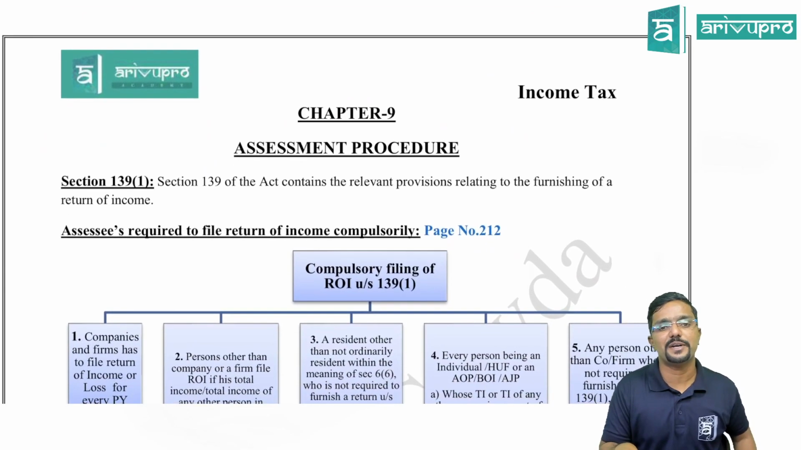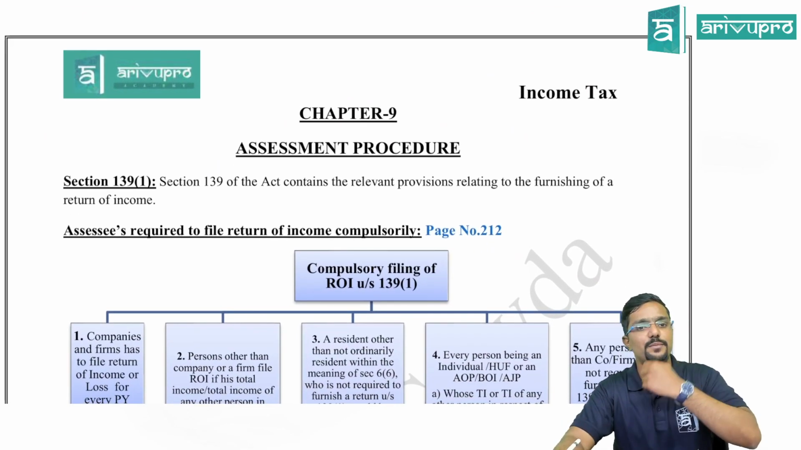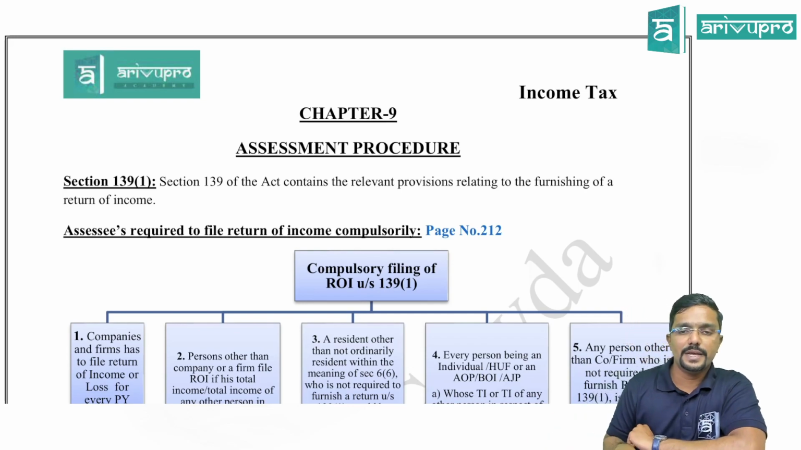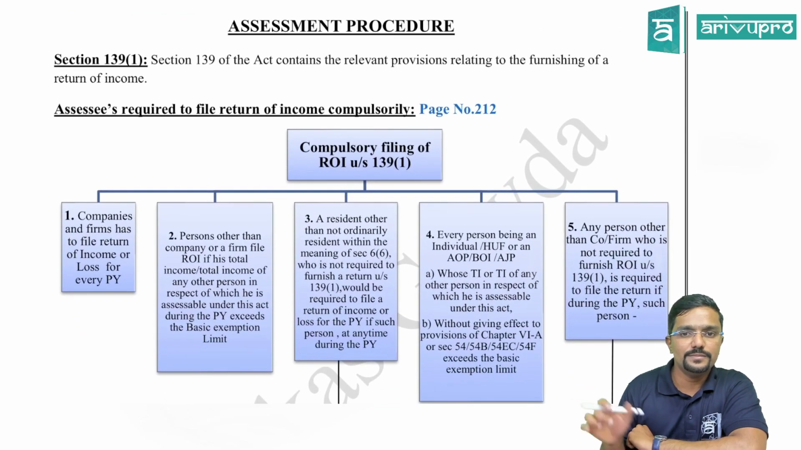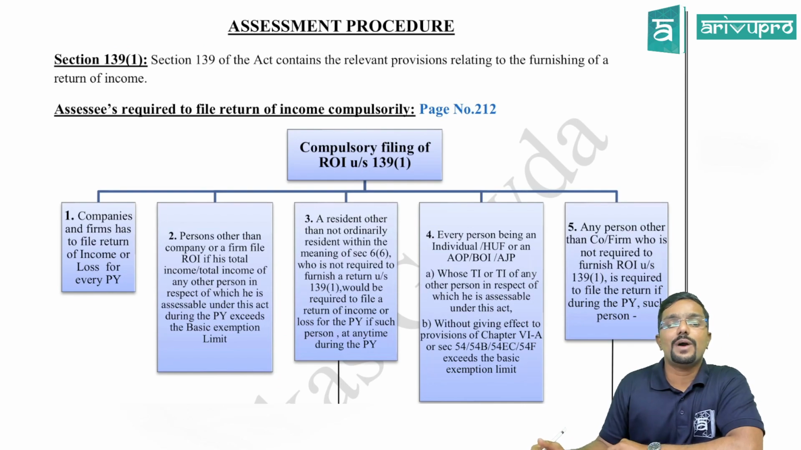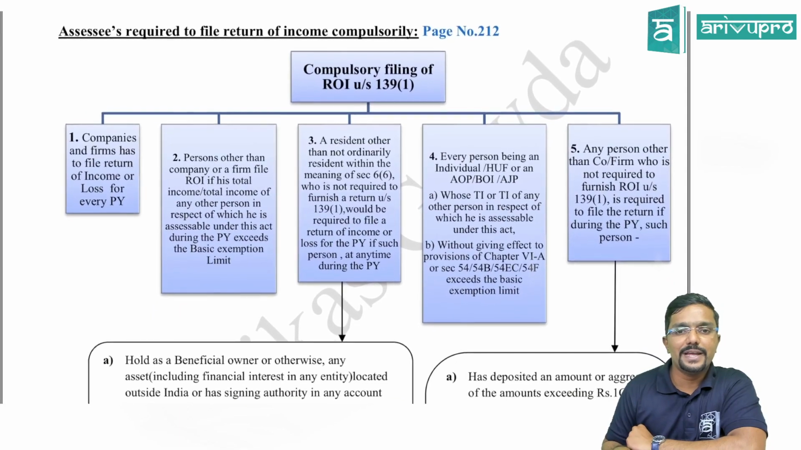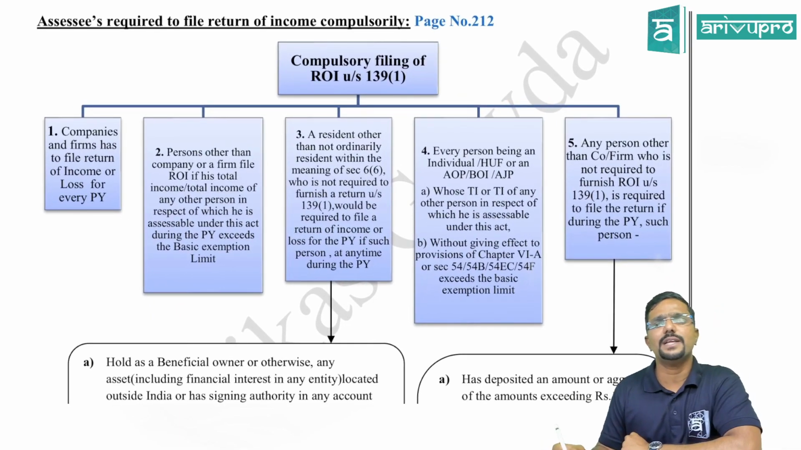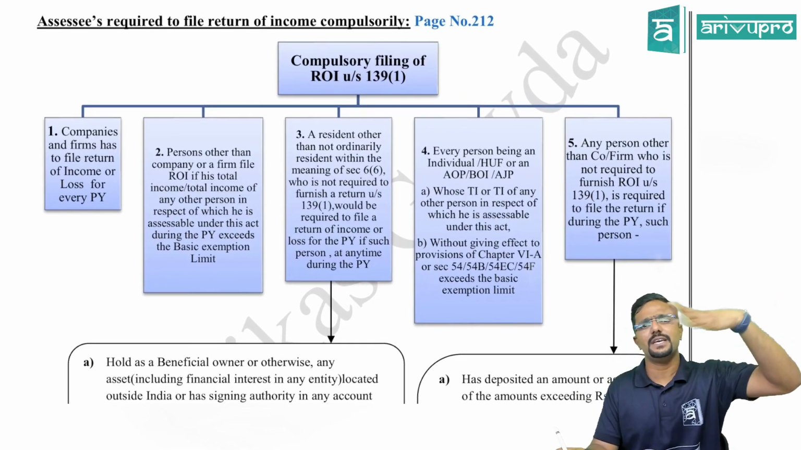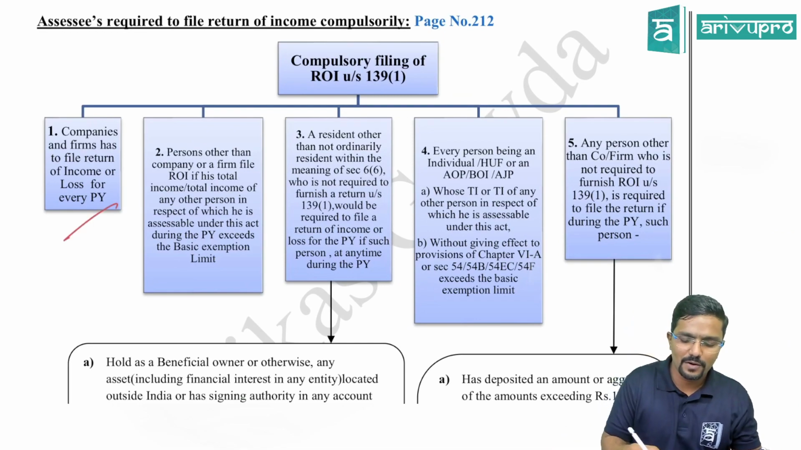Next amendment is with respect to chapter 9, which is assessment procedure. Come to page number 212. Assessee is required to file return of income compulsorily. Under section 139 subsection 1, who all are supposed to file the income tax return mandatorily is given. We have already seen that.